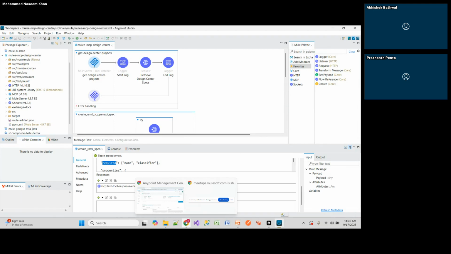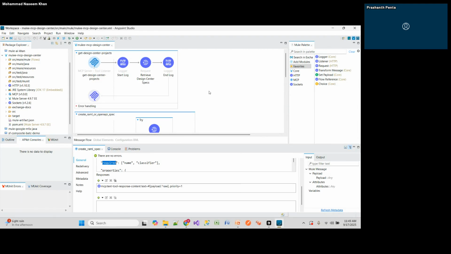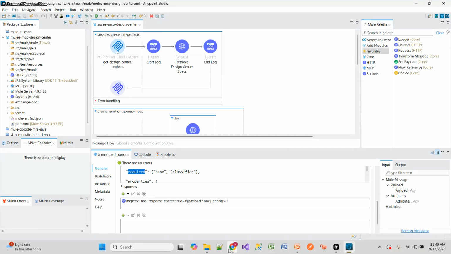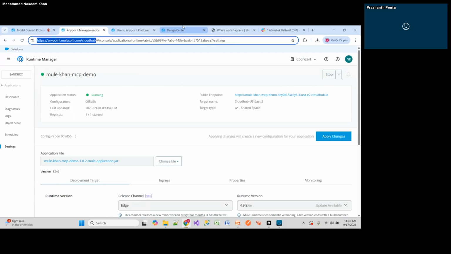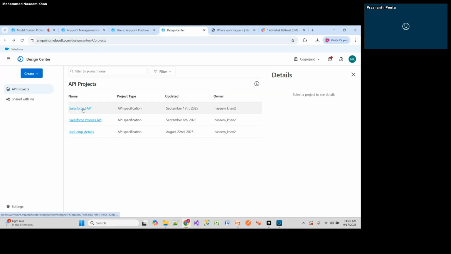Hi, Naseem. Prasad here. So can we create only the YAML, or can we create security schemes and also examples? Can we go further also? Examples means request and response examples. Yes, we can create them.